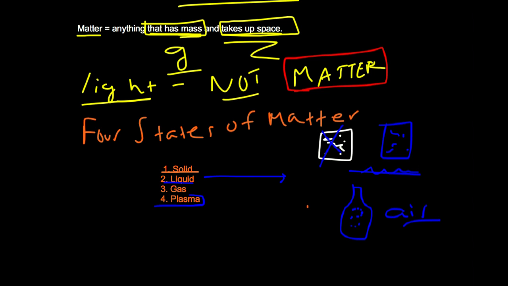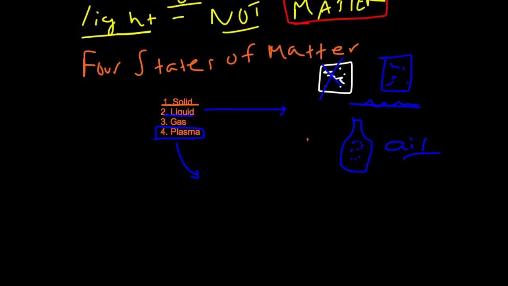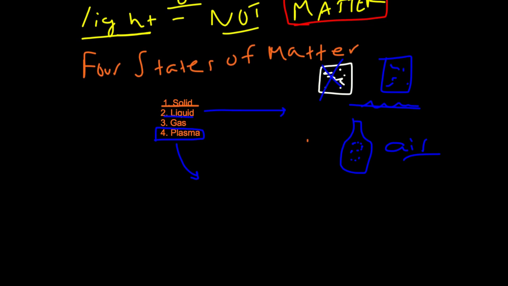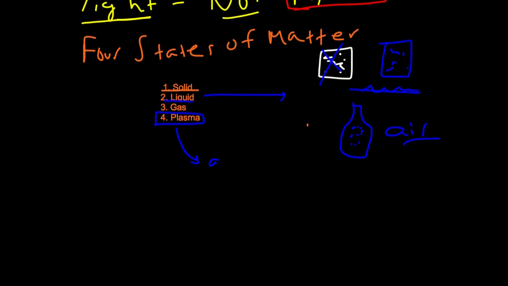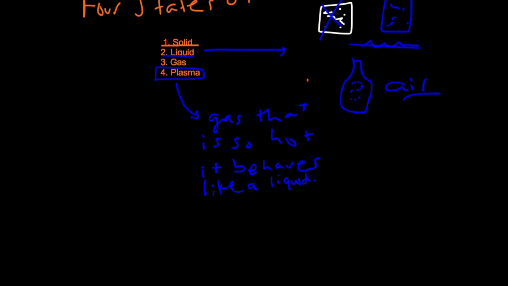And plasma. Plasma does not exist on our Earth, and we really don't have a good picture of it, so I couldn't even pull one up from the internet. But plasma is gas that is so hot it behaves like a liquid, and we'll learn how that's possible when we study chemistry a little bit later. So, gas that is so hot that it behaves like a liquid.